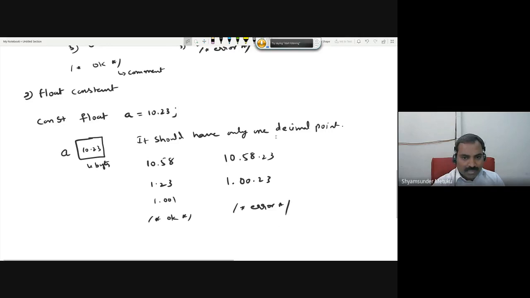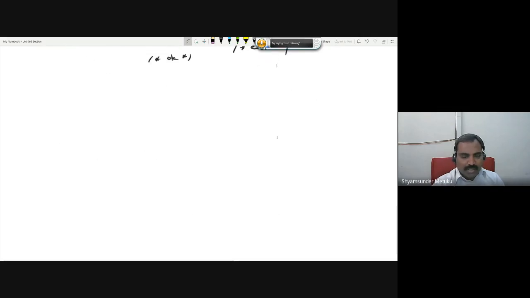Then let me go to the character constant. Third type of constant is called character constant. The character constant is declared something like this. Again, it will not change. CONST will be all the time available. The data type is defined by char, maybe some value a is equal to alphabet.